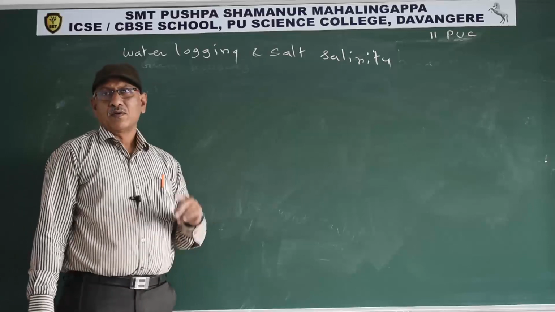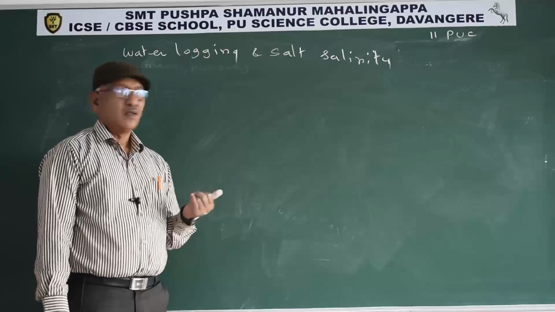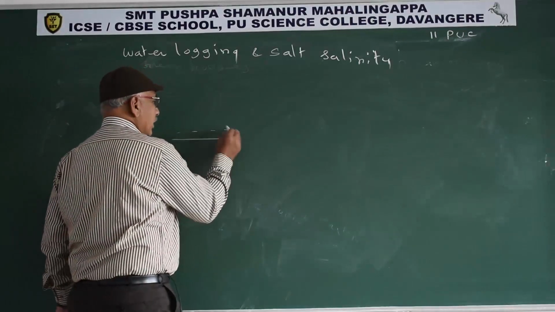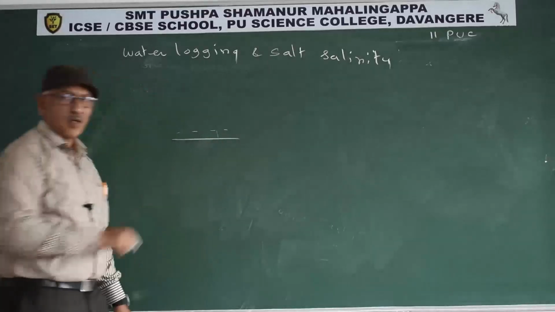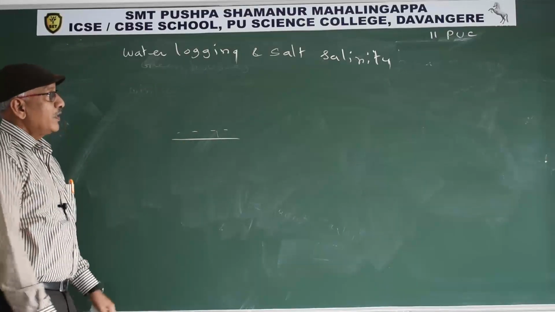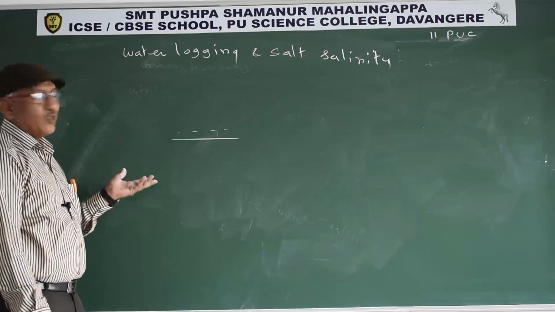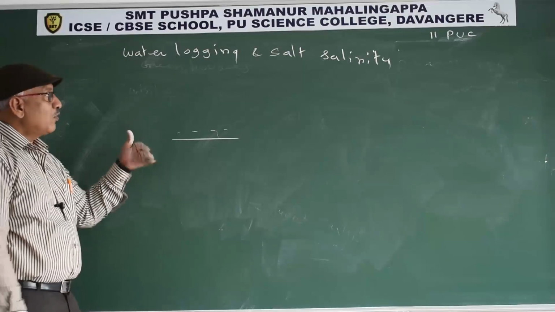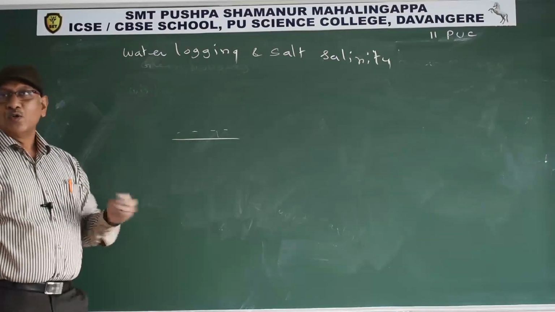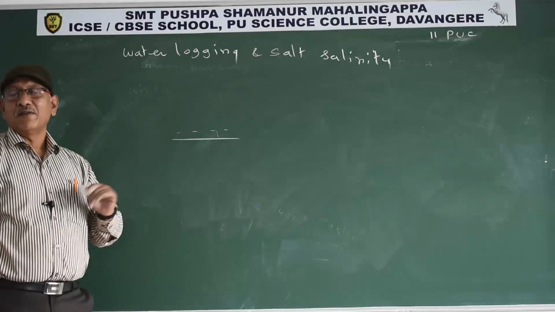In fresh water, 5 parts per thousand (ppt) salt is present. Now the salts present in the water reach the surface of the soil. That is the salt salinity. Due to salt salinity, no plants grow. Once the water dries up, it is converted into barren area. So water logging and salt salinity are due to the green revolution.